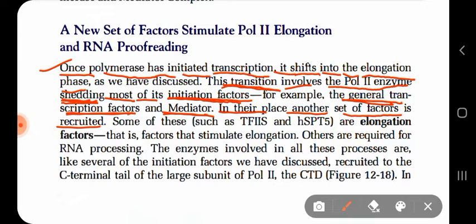The initiation factors like TF2A, TF2B, TBP, then TF2D, TF2F, and TF2H, these are all initiation factors for transcription. So it is saying that when RNA polymerase is shifting from the initiation phase to the elongation phase, now it has to elongate the RNA and carry out the transcription process.